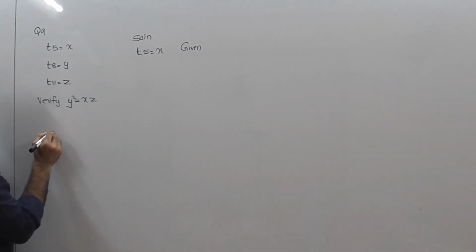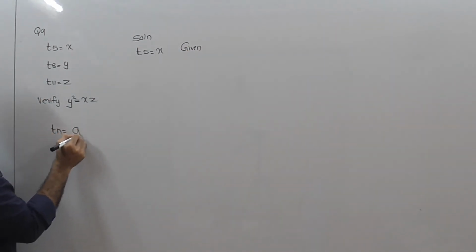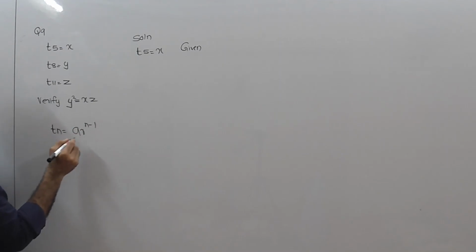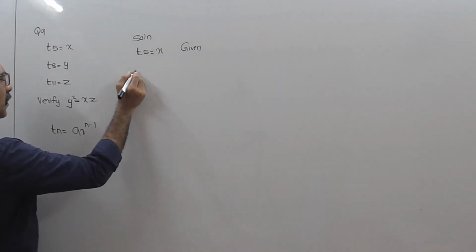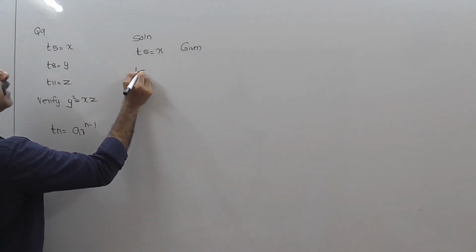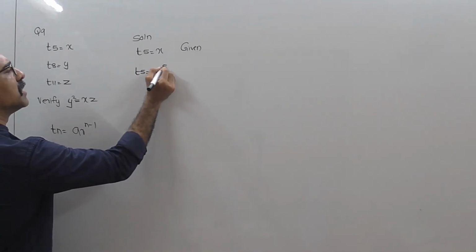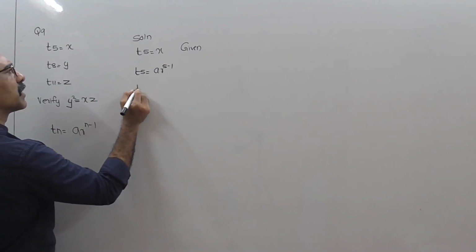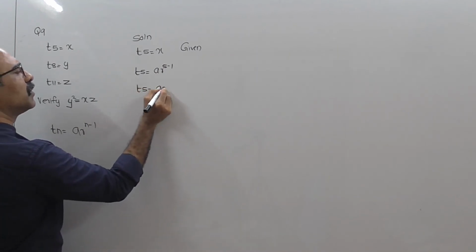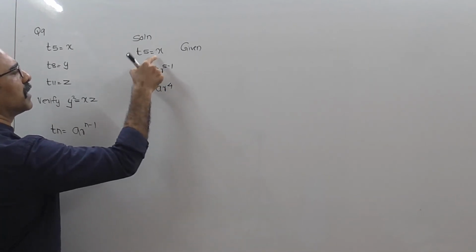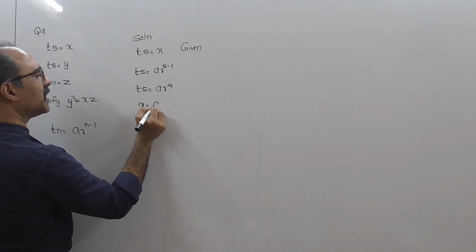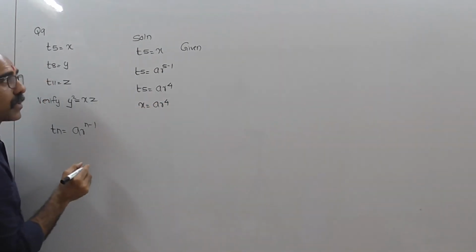So, I think you know the formula for tn. What is the formula for tn? a into r raised to n minus 1. So, what will be the value for t5? t5 will be nothing but a into r raised to how much? 5 minus 1. So can I say that t5 equal to ar raised to 4? But can I say t5 is x? So x equal to ar raised to 4.